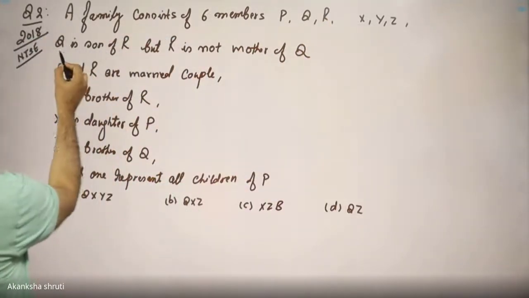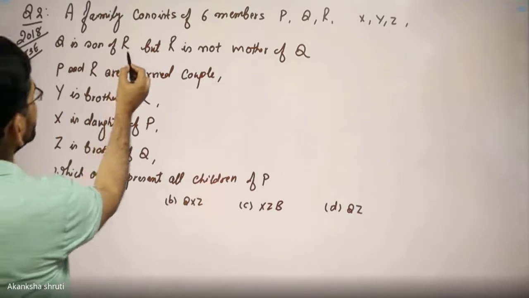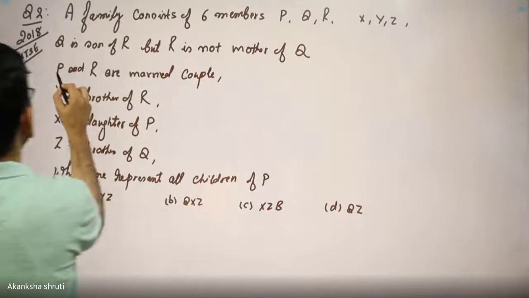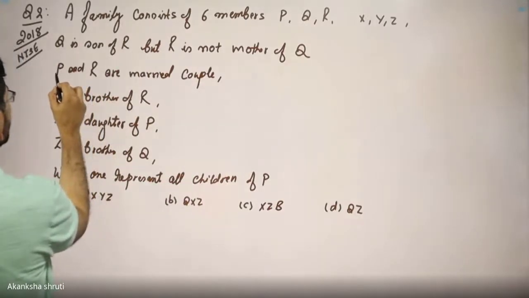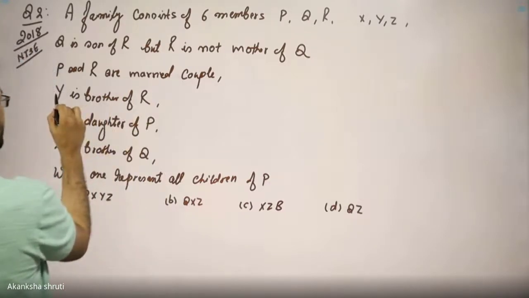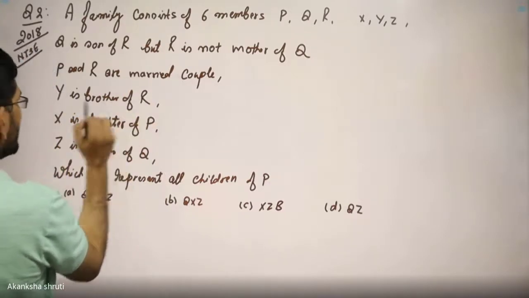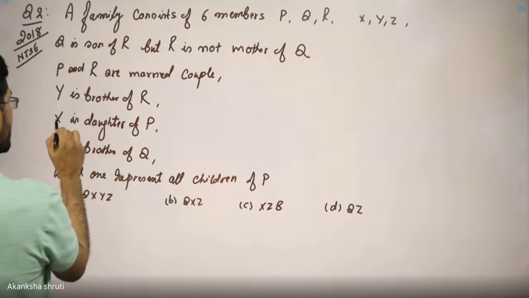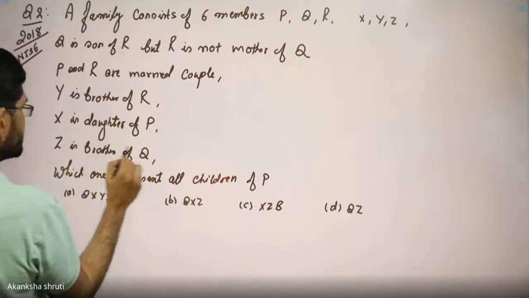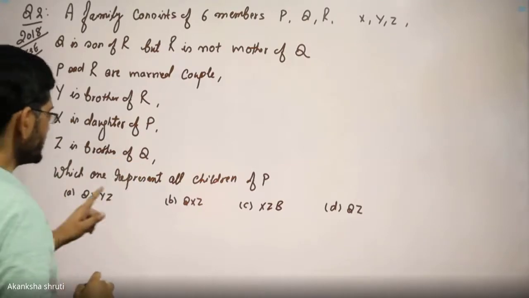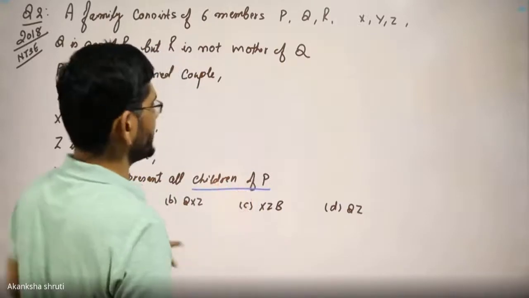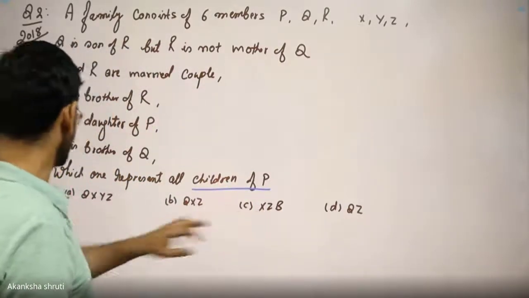With this condition, Q is son of R, but R is not mother of Q. Next statement, P and R are married couple. Next statement, Y is brother of R. Next, X is daughter of P. Next, Z is brother of Q. Then which one represents all children of P? Means we have to write the children of P. In the options it is given.